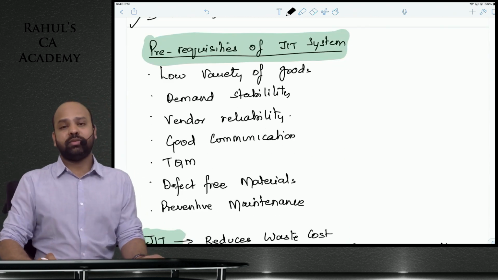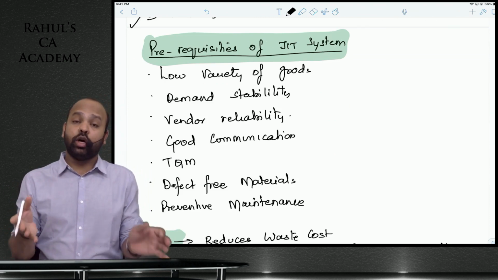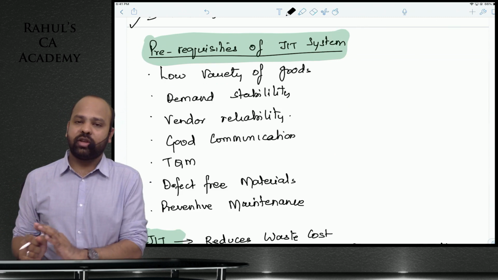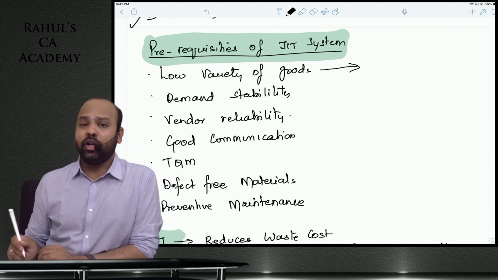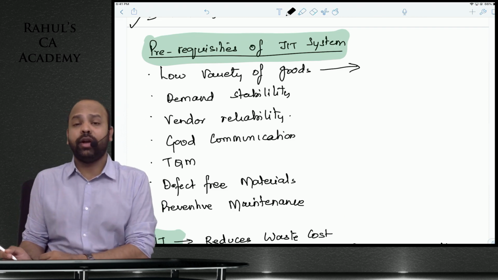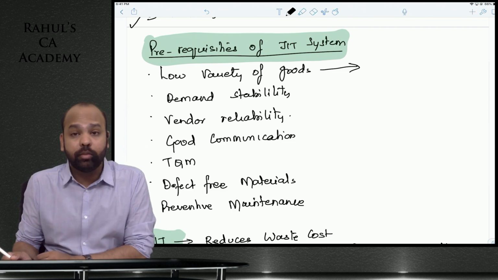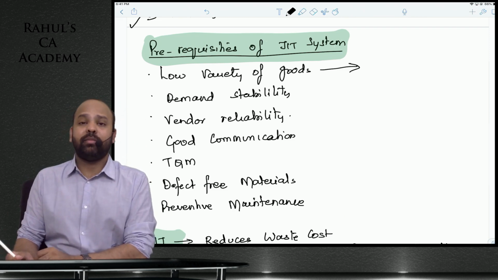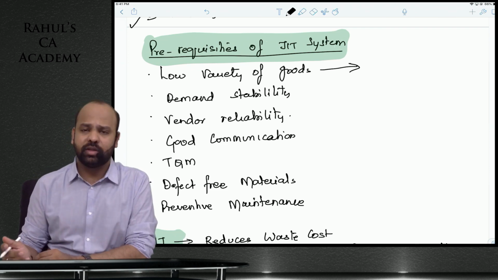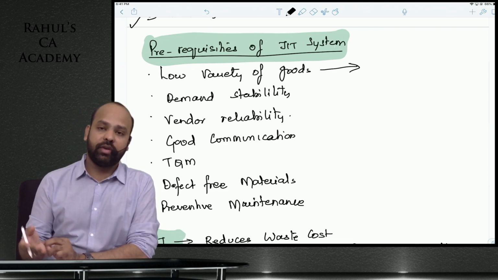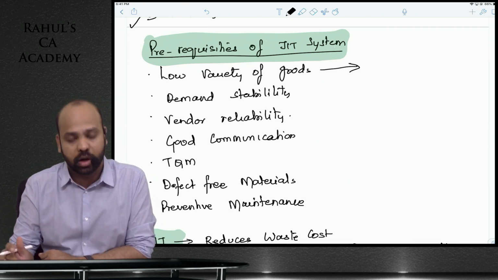Prerequisites of the just-in-time system. What are the requirements? What are the essentials? When can you follow the just-in-time system in your organization? You should not be dealing with way too many varieties of goods. If you deal with way too many varieties of goods, you will not be able to follow just-in-time. It is about reacting to customers' needs at the last minute. For that, you should have a limited menu of products, like a limited menu for a restaurant. Only then will you be able to cater to last-minute requirements.